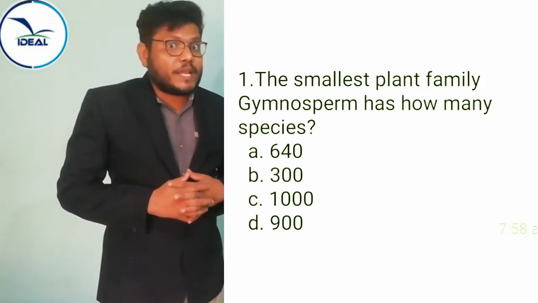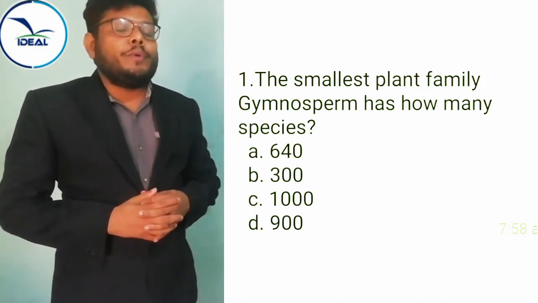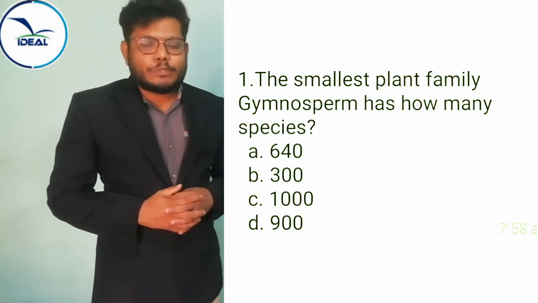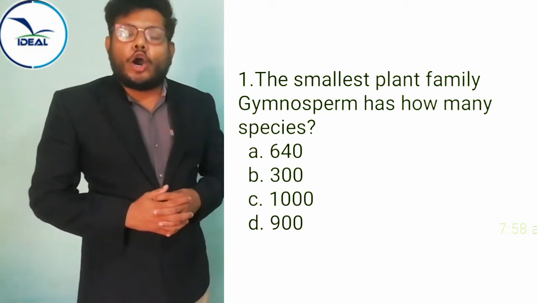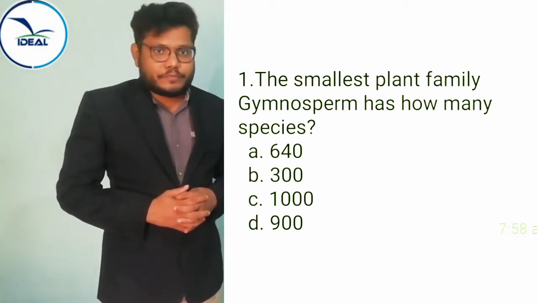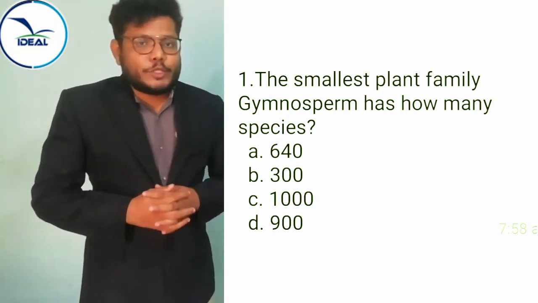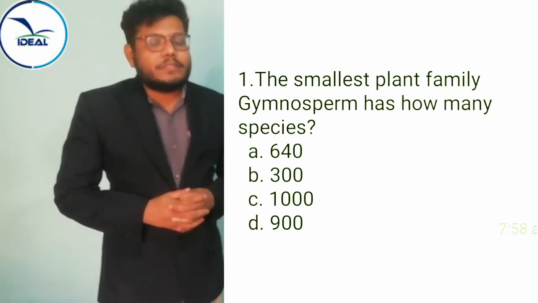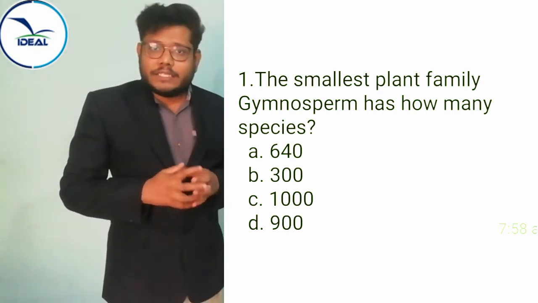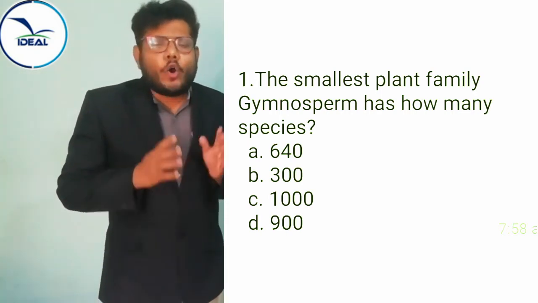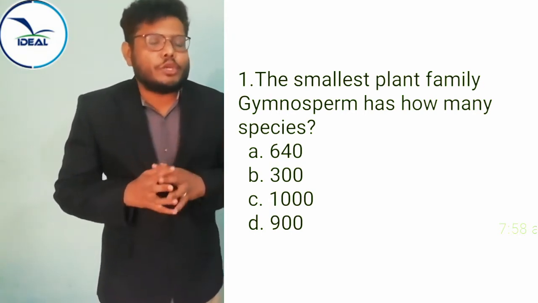The first question: the smallest plant family, gymnosperm, has how many species? Option A 640, option B 300, option C 1000, option D 900. We know that gymnosperms are the naked seeded vascular plants without flowers. These are the smallest plant family. How many species are present in this particular family?